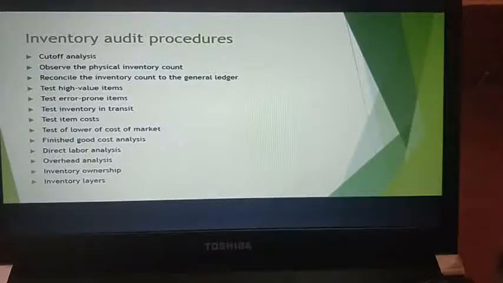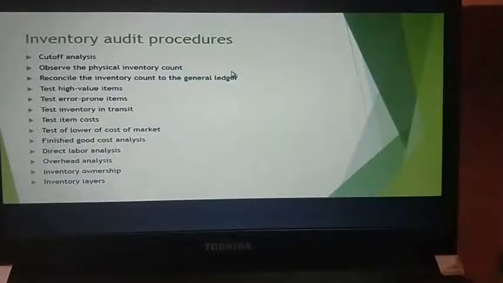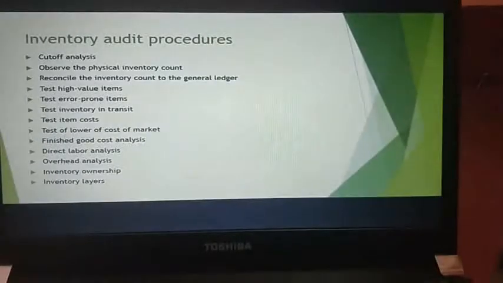Next, you have test inventory in transit. Again, if there is a risk that you have inventory in transit from one storage location to a different one, you test it. Similarly, you have a test of item cost. Test of item cost is basically how you know where the purchase cost in your accounting records has come from.